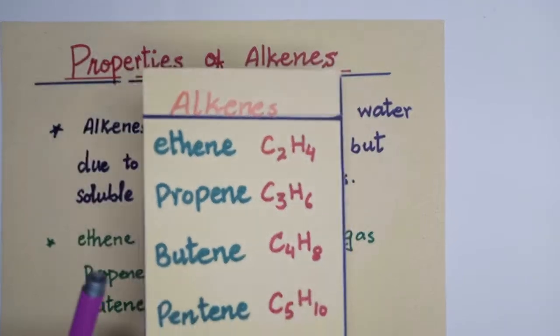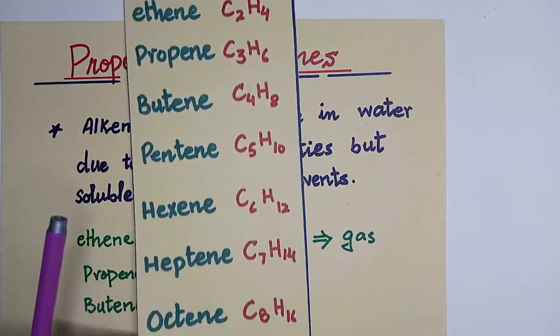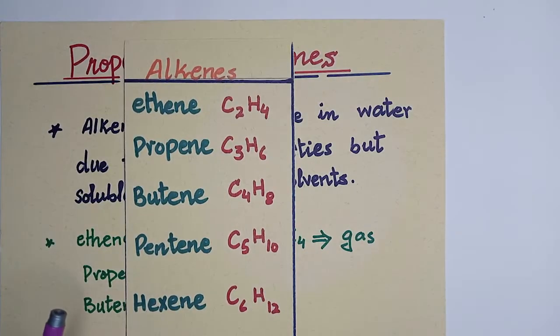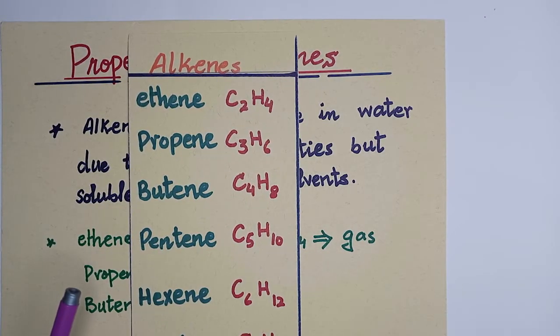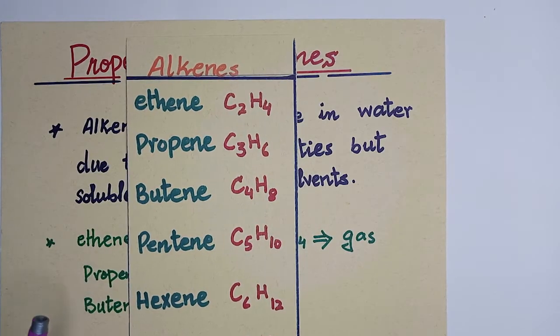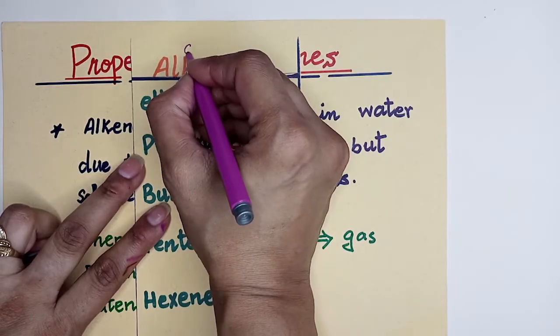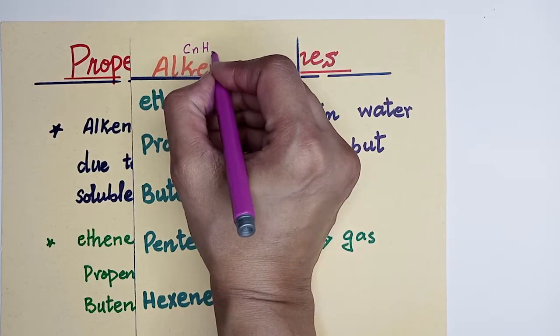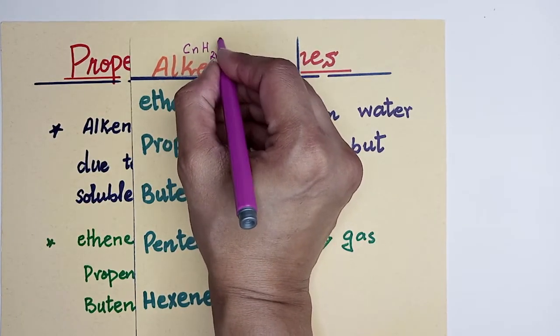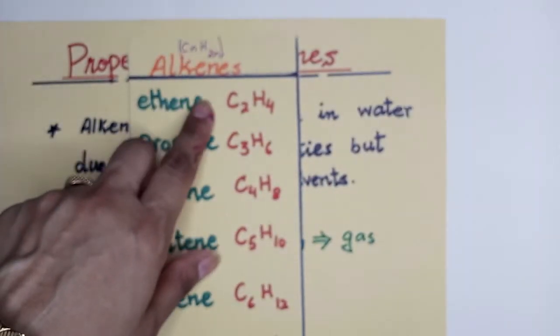If we talk about the homologous series of alkenes: ethene, propene, butene, pentene, hexene, heptene, octene, nonene. We have a number of compounds because they use the formula CnH2n. This is the general formula for alkenes, where n is the number of carbon atoms.